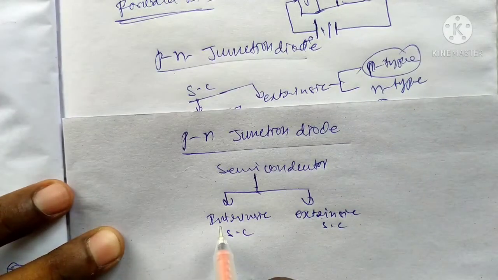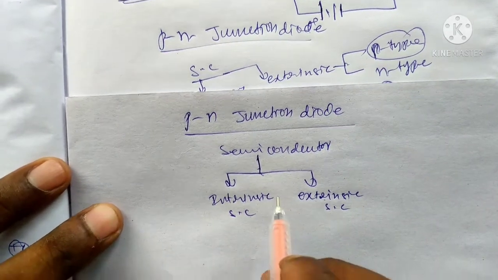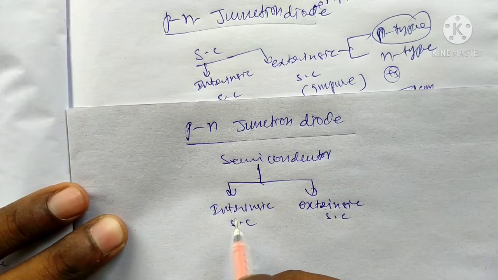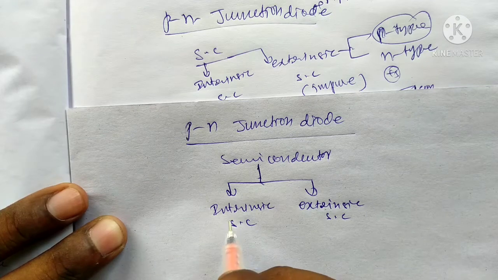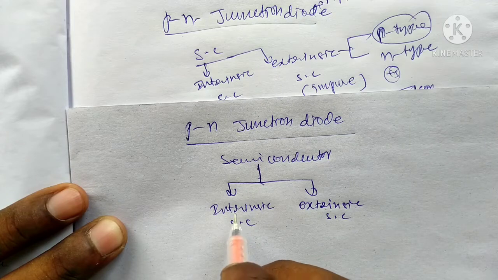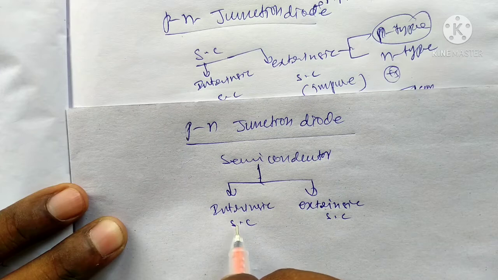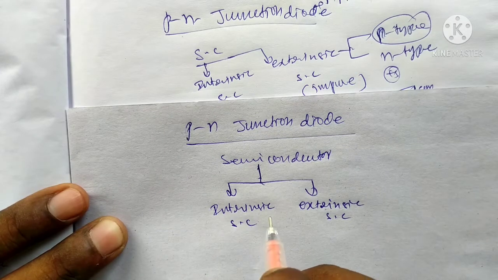What is the intrinsic semiconductor? What is the extrinsic semiconductor? Intrinsic semiconductor is nothing but a pure form of semiconductor, that is, the material without any kind of impurity. This type of semiconductor is called intrinsic semiconductor.